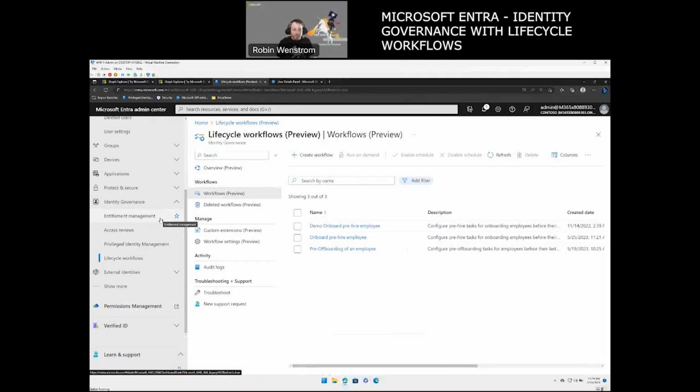So it's very much depending on what you're looking for. The lifecycle workflow is more for a new starter who is a long-term employee. Or in some cases, say you have a consultant that you want to make sure you're using your own identity for, so they have an identity that's tied to your organization instead of inviting them. So it depends on the scenario that you need it for.